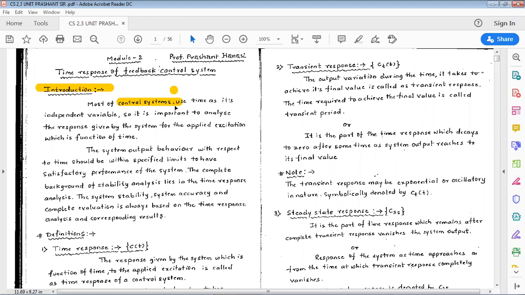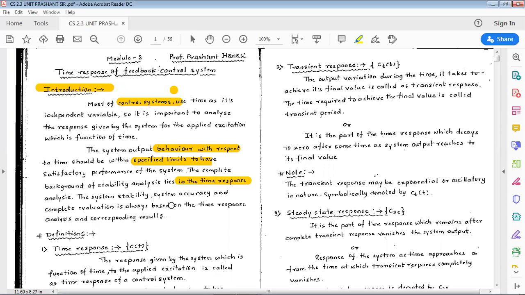Most control systems use time as the independent variable. So it is very important to analyze the system response by applying external inputs, and how exactly it behaves. The system output behavior with respect to time should be within the specified limits. This is very important to satisfy the performance of a system. The complete background of stability analysis lies in the time response analysis.